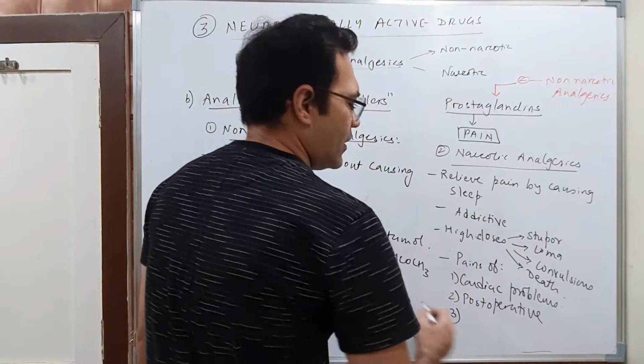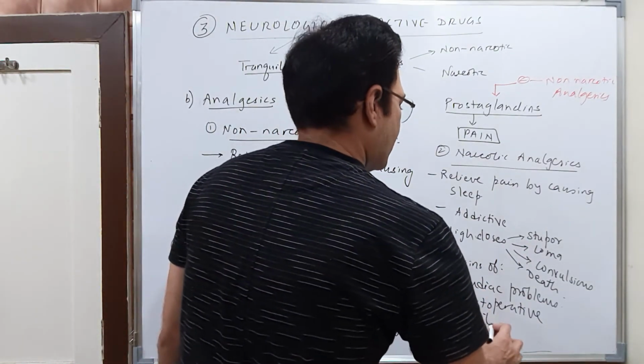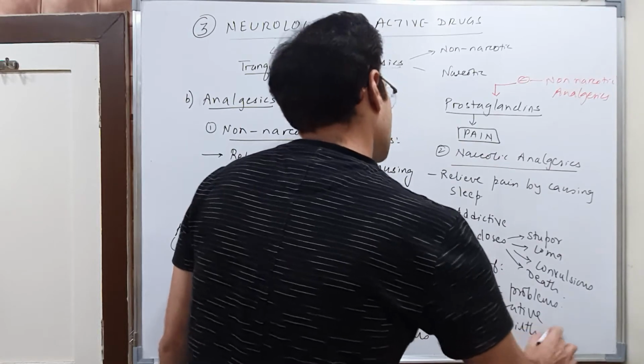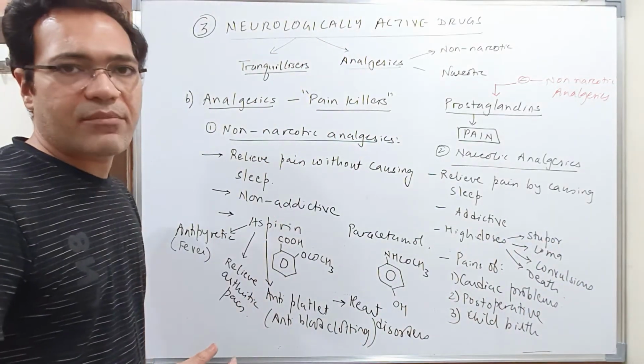Then it can be given during and after childbirth, the pain of childbirth, ठीक है, उसके लिए narcotic analgesics can be given.